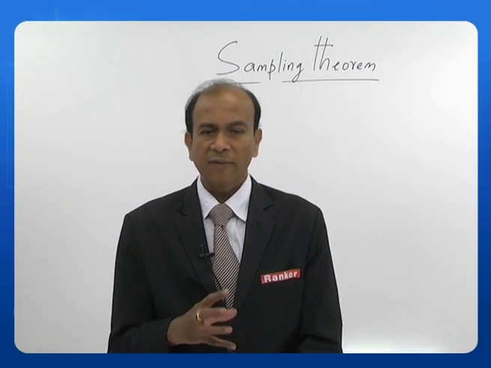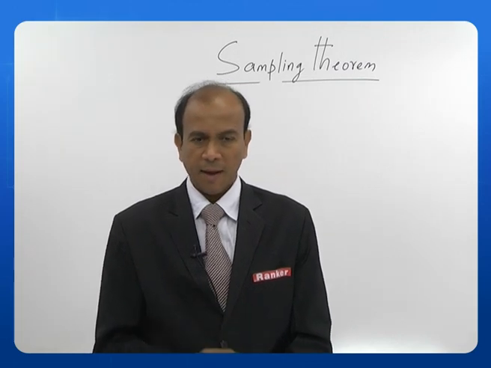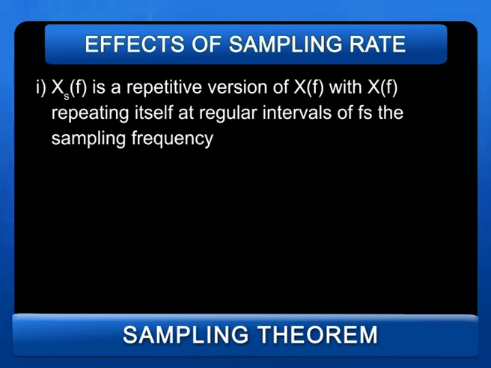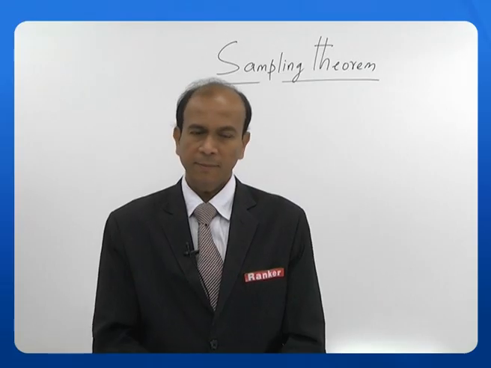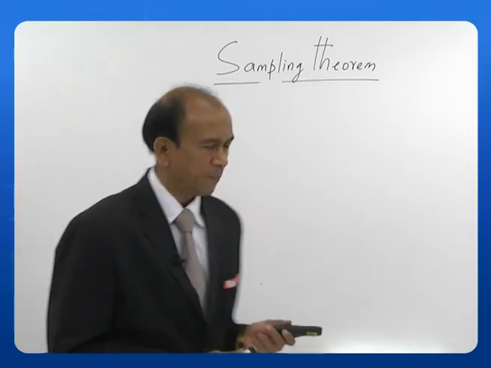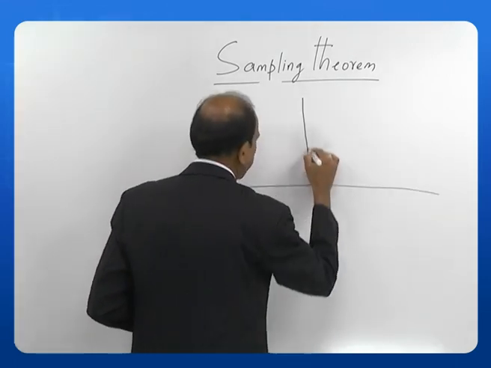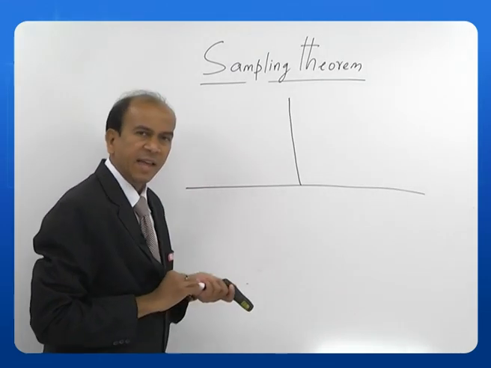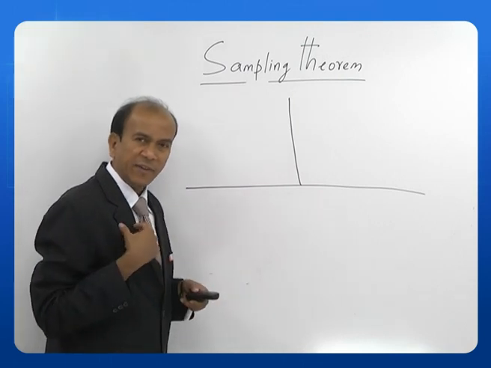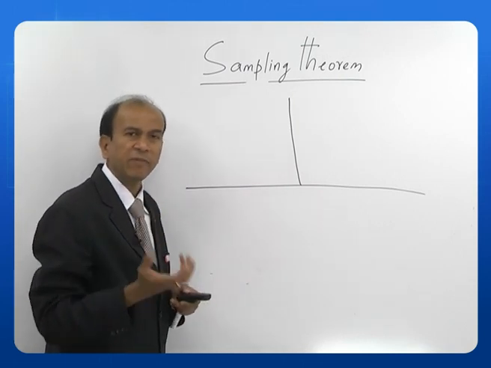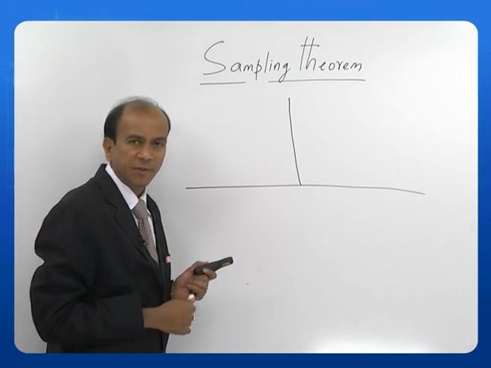Let us see what are the effects of sampling rate. The first point, xs of f is a repetitive version of x of f, with x of f repeating itself at regular intervals of Fs, the sampling frequency. Okay. So, let us see this on the board. What is happening here? We are saying that xs of f is a repetition of x of f at the sampling rate. We have seen this.